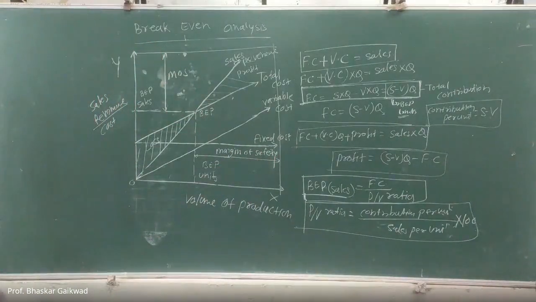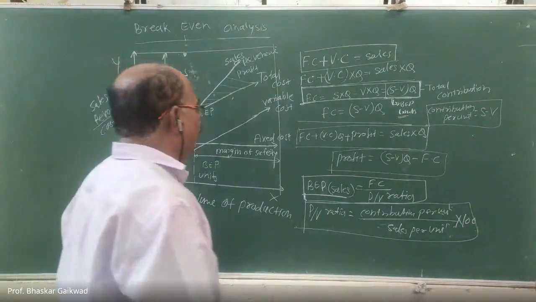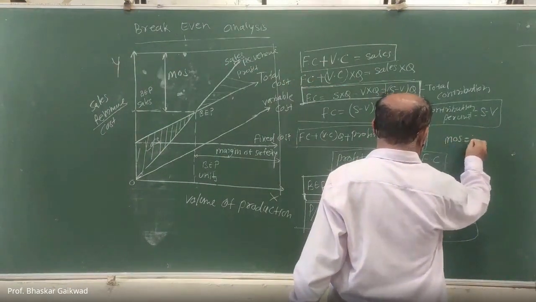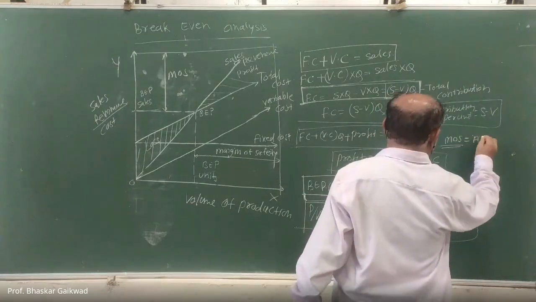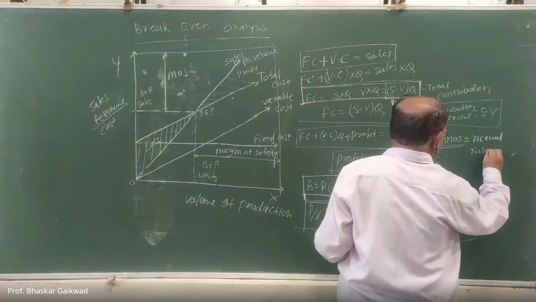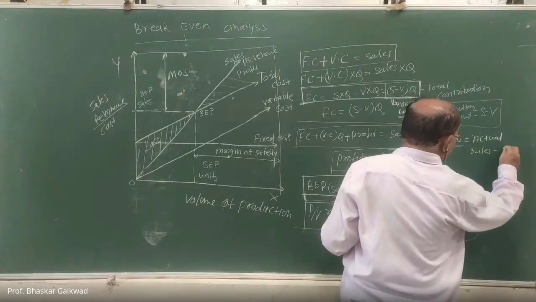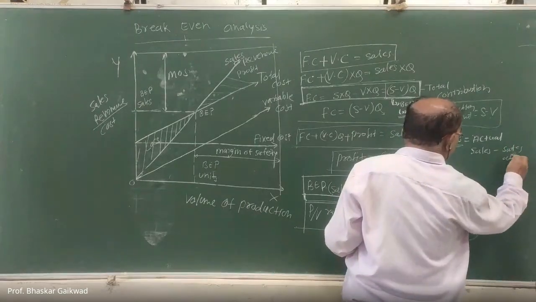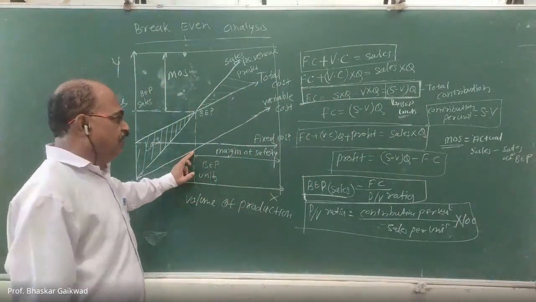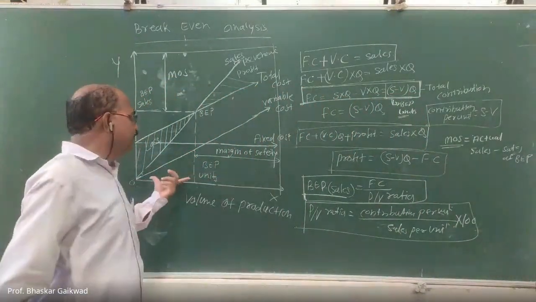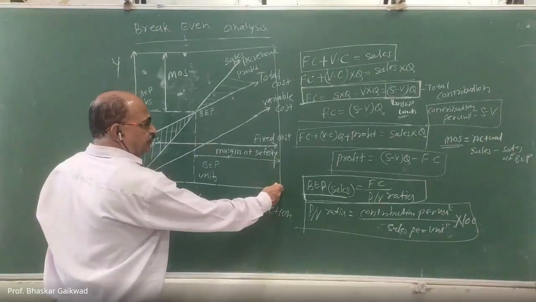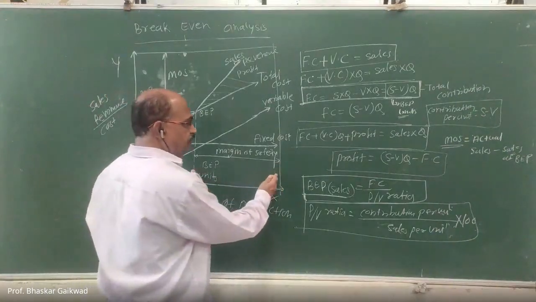Now, how to calculate margin of safety? Margin of safety is equal to actual sales minus sales at the break-even point. So actual sales is this much, and if you deduct sales at the break-even, you will get the margin of safety.